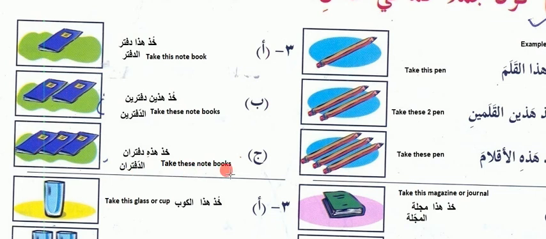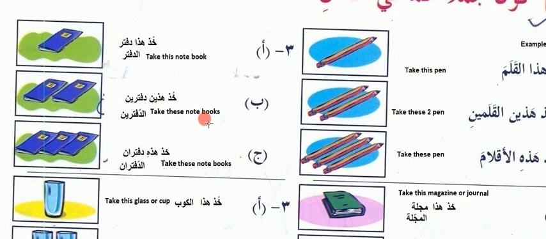Take these notebooks. Here we are not pointing out the number. We are not saying take these three books. We are saying only take these notebooks. Earlier we were saying take these two notebooks, because we are translating from Arabic to English, that's why I am writing the number. Otherwise, because you are new in Arabic, if you speak with some Arabic speaker and say daftarain, he will understand by himself that you mean two notebooks.